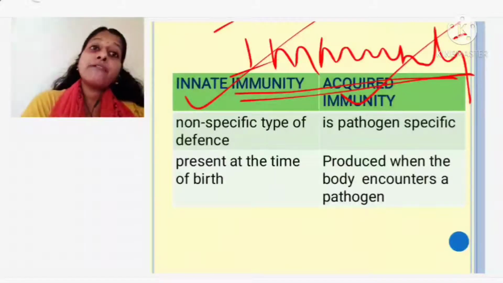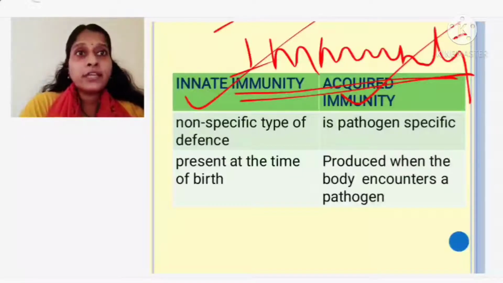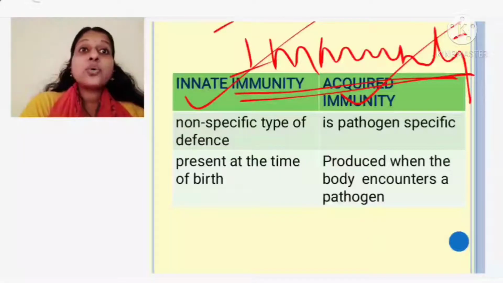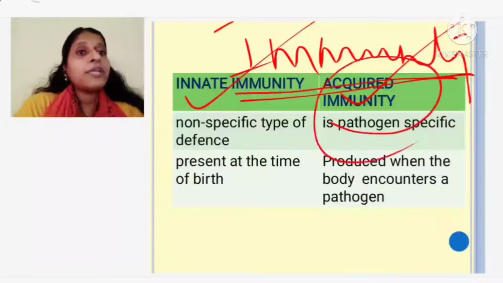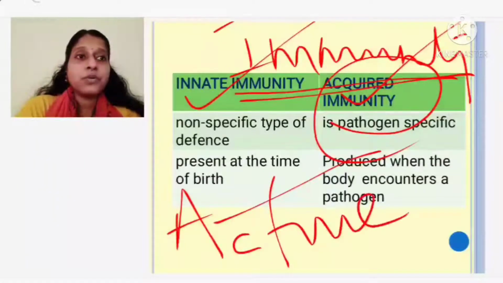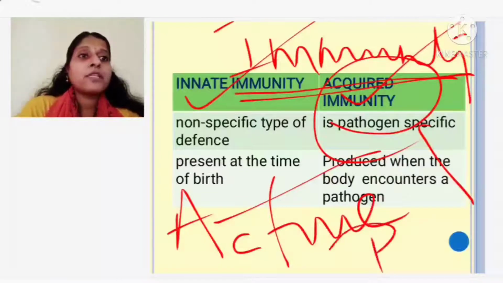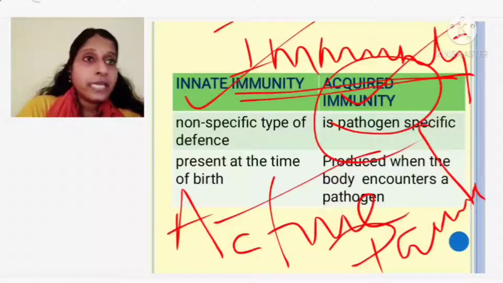Innate means you have it from your birth, naturally. Then we call it innate immunity. Acquired means during my lifetime I am acquiring it. Then we call it what? Acquired immunity. This acquired immunity is again of 2 types, one is active and another one is passive immunity. So how many types of acquired immunity are there? There are 2 types. What are they? One is active and another one is passive. In detail we will be discussing.